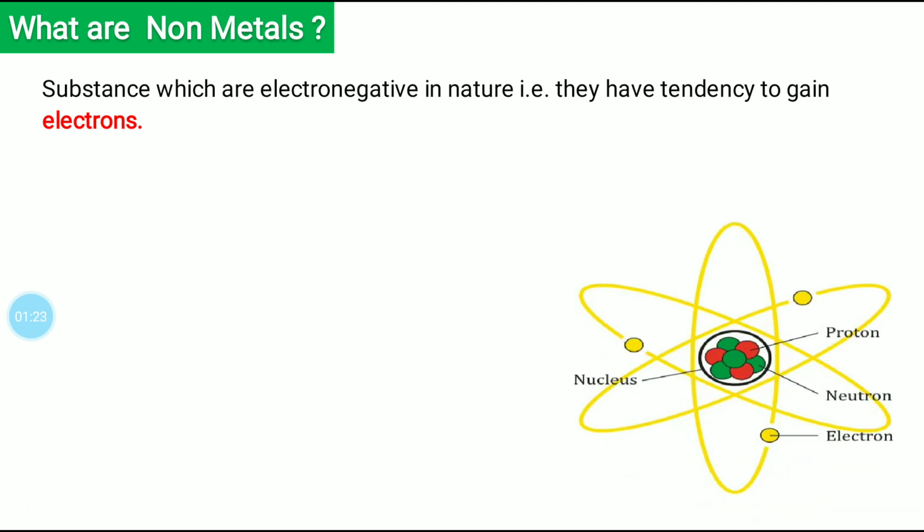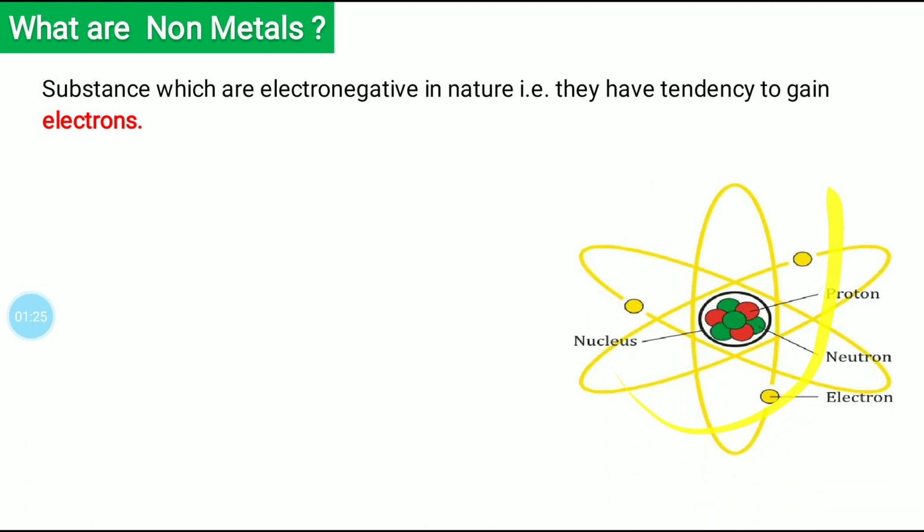We have already studied the structure I showed you, how the proton and neutron form the nucleus of an atom, how the proton is positively charged and the neutron is neutral, and the electron, which is negatively charged, continuously revolves around the nucleus.